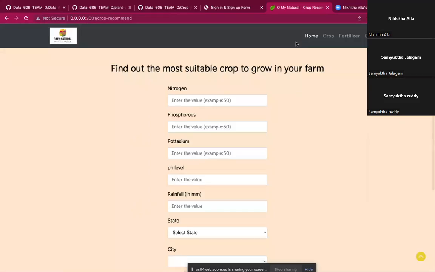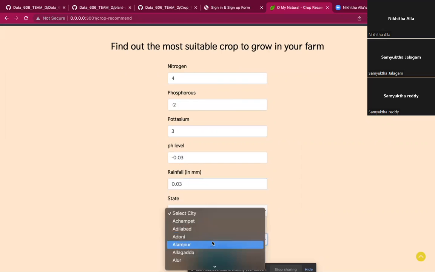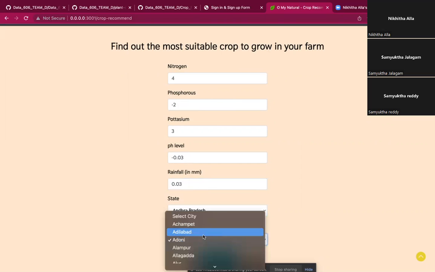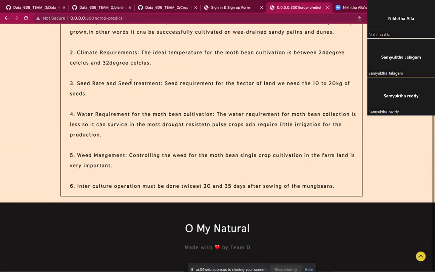So in crop prediction, the module predicts the crop yield using selected attributes from the data sets for the specific crop. For example, consider nitrogen value as 4 based on the input given by the user, potassium value as 3, and a pH value. As of now, some random values were selected. Based on the given parameters, our application suggests growing mung bean in the farm, and the steps to grow are also mentioned here.